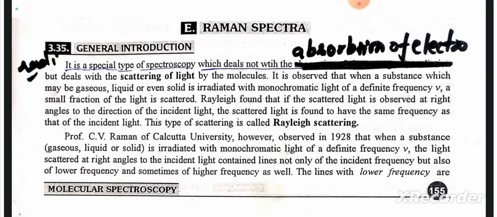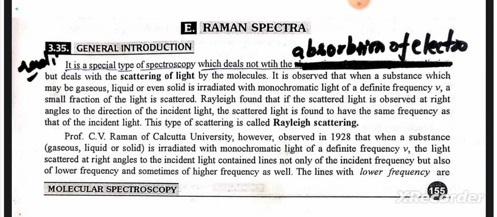It is observed that when a substance, which may be gaseous, liquid or even solid, is irradiated with monochromatic light of definite frequency mu, a small fraction of light is scattered. Rayleigh found that if the scattered light is observed at right angle to the direction of the incident light, the scattered light is found to have the same frequency as that of the incident light. This type of scattering is called Rayleigh scattering.